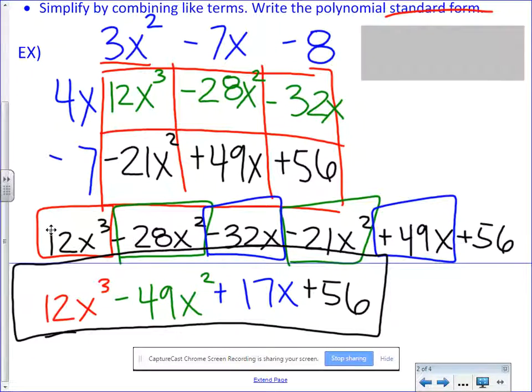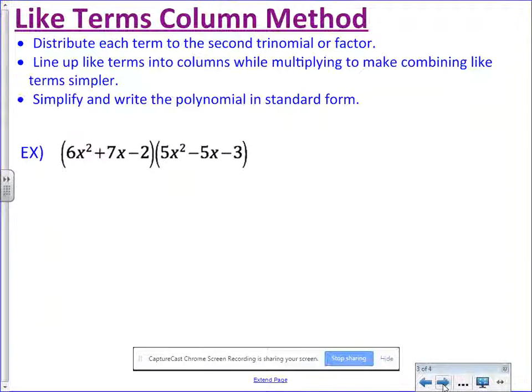This is one method. You can do the box method if you sort of like the organizational layout of the box. The other method is one I kind of like. I like columns. Yesterday we talked about FOIL. This is sort of like FOIL, except the acronym of FOIL only works for a binomial times a binomial, because that's the only time we have the first two terms, the outer two terms, the inner two terms, and the last two terms, and that's all of them. So this is sort of like FOILing, except there's not an acronym for it.